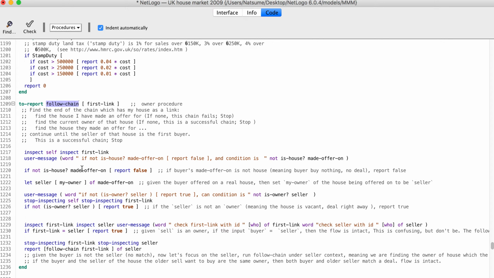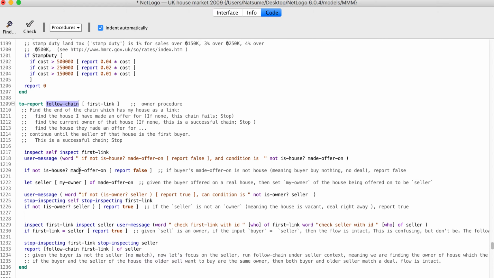And if the house is actually a house, then this condition will not work. But if the buyer looks at the house and the house is not a real house, then we say, okay, the buyer is looking for something which is not a house, and then certainly will not buy a house. Therefore, the buy and sell workflow is not intact. So we will return false. Okay, that is an acceptable condition, which is just saying, okay, that's no deal.